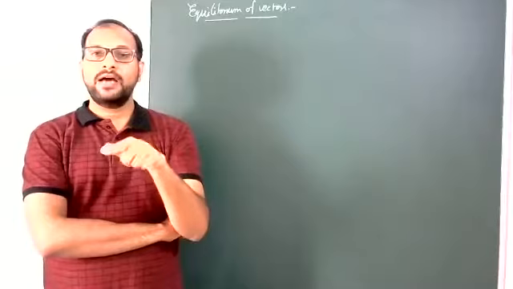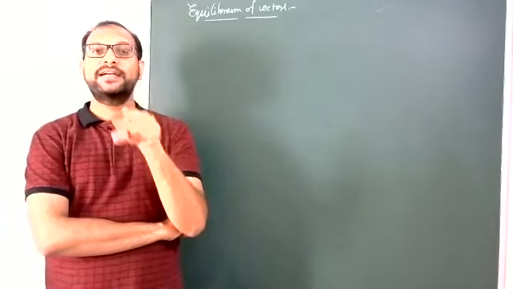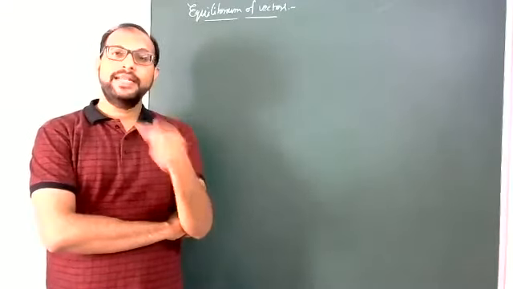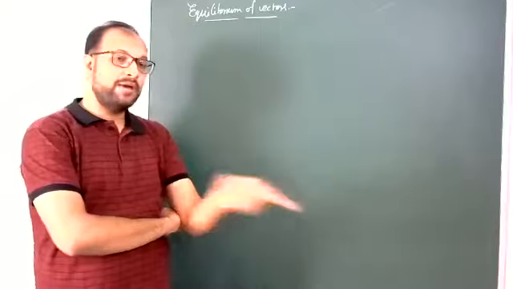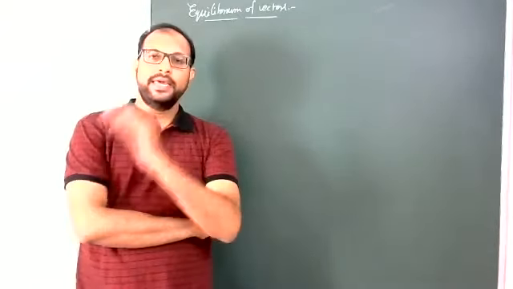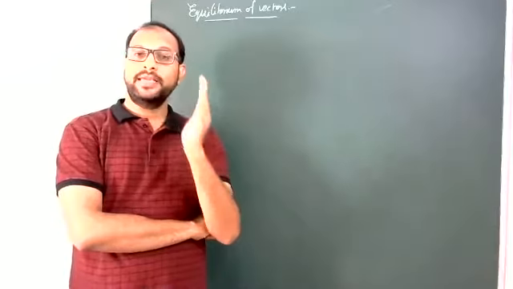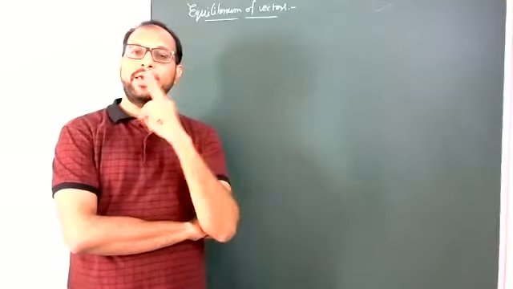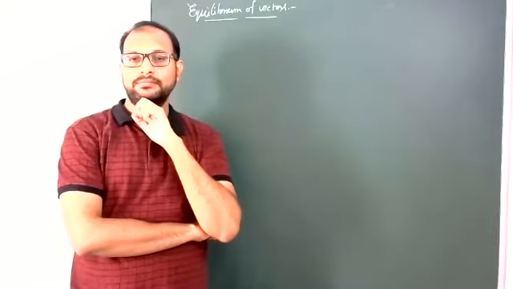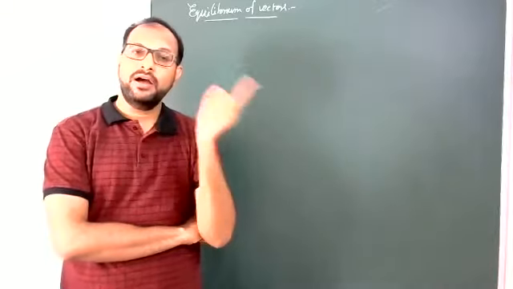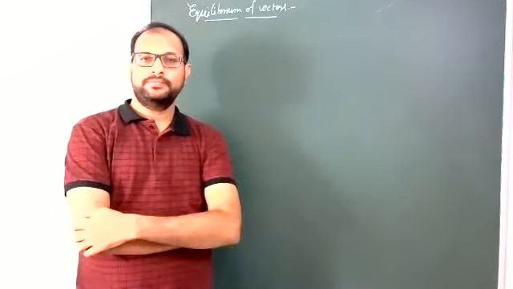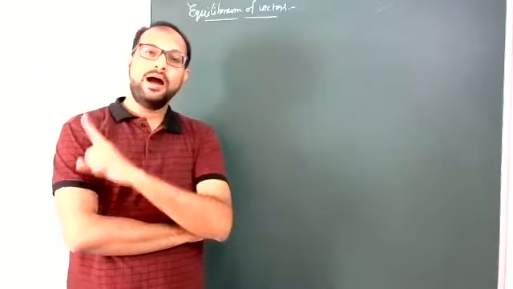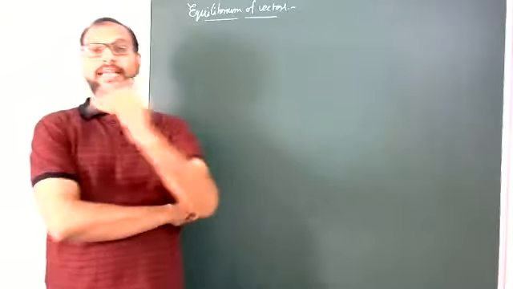Now, equilibrium of vectors means, if the vector addition of all involved vectors is 0, a null vector, then all vectors are in equilibrium. For example, previously we have seen the polygon law. If A bar, B bar, C bar, D bar, E bar, F bar represent all sides of a polygon taken in a particular order, then the vector addition of all those vectors is 0. That means indirectly all those vectors from A bar to F bar are in equilibrium. That is the meaning of equilibrium.